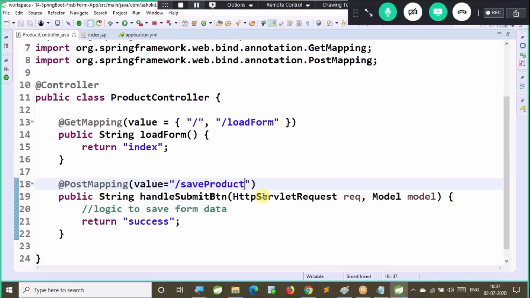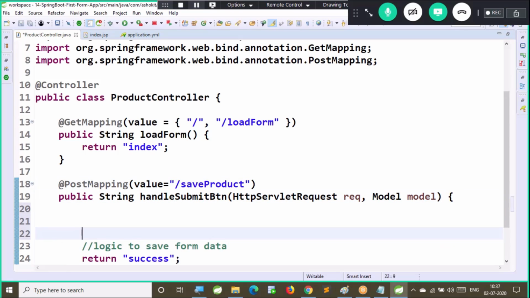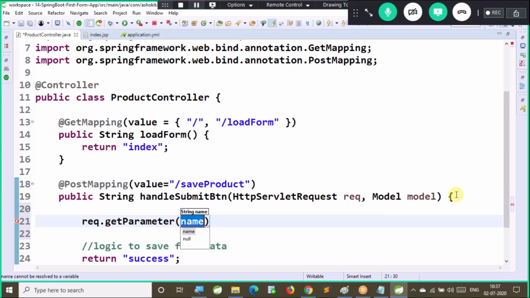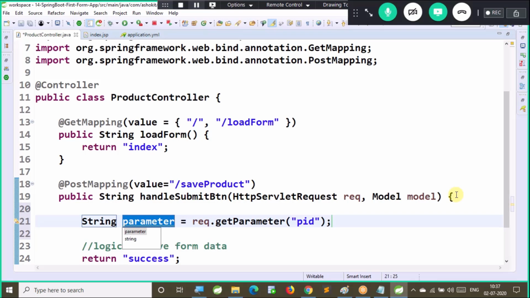Now what I need to do? I need to capture the form data. How to capture the form data? By using HttpServletRequest dot getParameter. This is the legacy approach. Generally we don't use this in Spring MVC. But I'm showing the legacy approach to tell you what the complexity is if we don't follow the Spring MVC form tag library. request.getParameter of pid is going to give you the product ID, in which format? String format. But actually we are entering a number. That is one problem here.